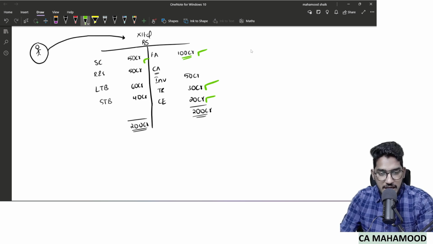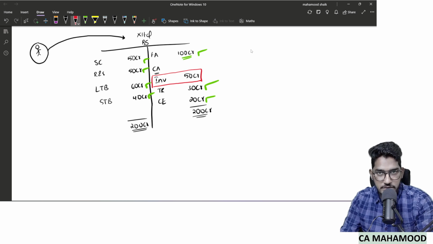Then you verified share capital, everything was fine. Reserves and surpluses, you got evidence, everything was fine. Long term borrowings also you have verified, everything was perfectly fine. Short term borrowings also correct, everything is correct. But there is a problem when it comes to inventory. In the inventory, when you performed audit procedures, you have some observations.